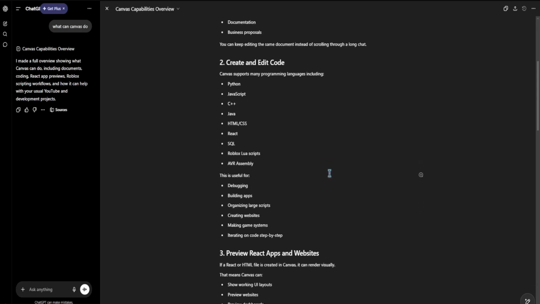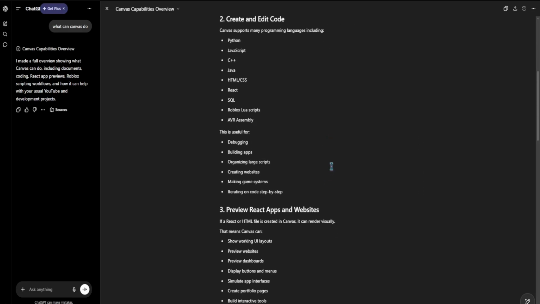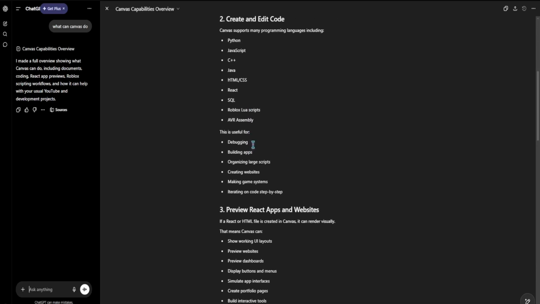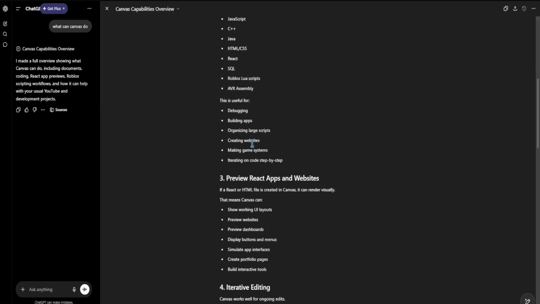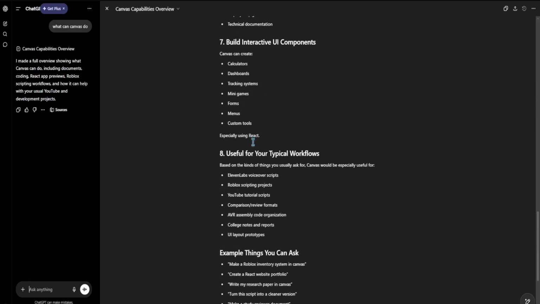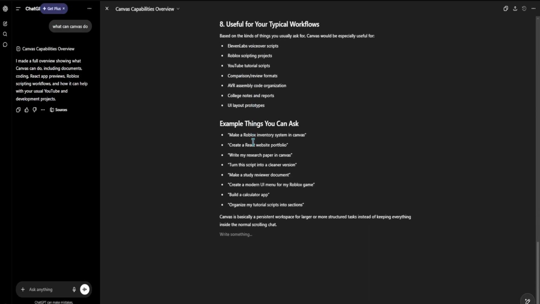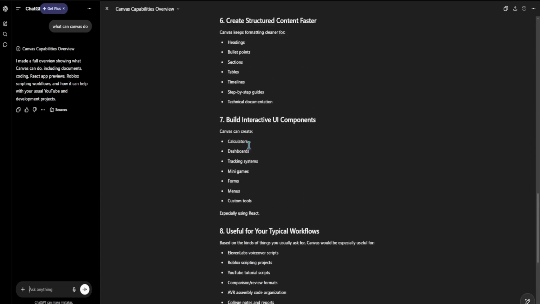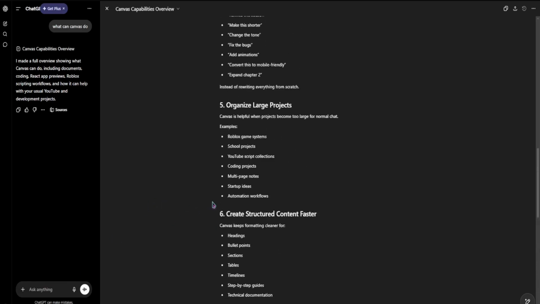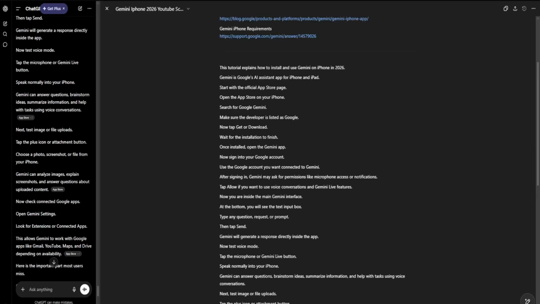The correct way to use Canvas is iterative layering. You start with the skeleton, the structure, the headings, and the core logic. Once the canvas has established the foundation, you then layer in the details. You highlight a specific section and say, "Now flesh out this case study with the data I provided earlier." This keeps the AI focused on one cognitive task at a time. By breaking your project into manageable pieces, you ensure that the quality remains high across the entire document. Overprompting creates a mess, iterative prompting creates a masterpiece.